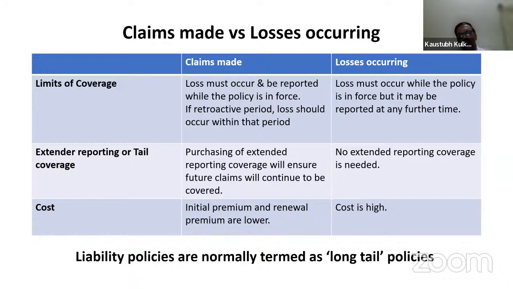So here, if there is any claim, you have to pay the claim though the policy is not renewed. So to meet these type of expenses, the insurance company should give the premium on a cost high basis. So this is the difference between claims made basis and losses occurring basis.